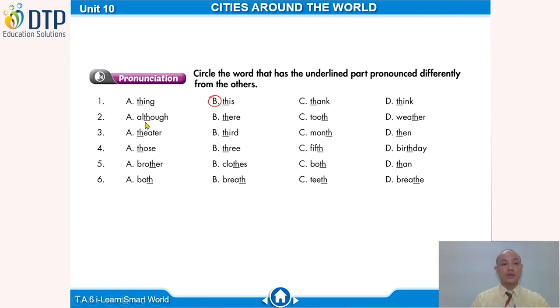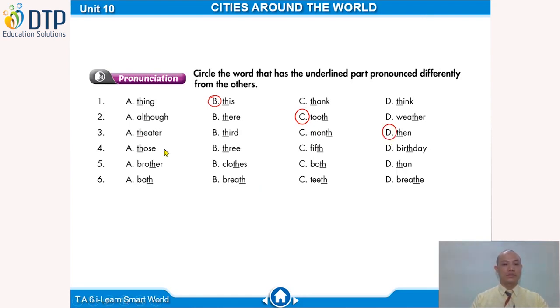Let's check for number 2. Although, there, tooth. Mình thấy là although là âm the, there, the, tooth. Vậy thì đáp án sẽ là C, đúng không? Mình không cần đọc tới câu D luôn. Number 2. Theater, third, month, then. Vậy câu này mình thấy là theater, third, 3 từ này đều đọc bằng âm và chữ cuối cùng then. Mình sẽ chọn đáp án là D.